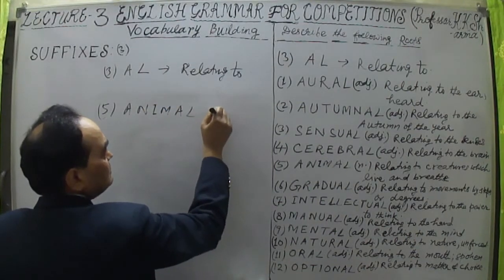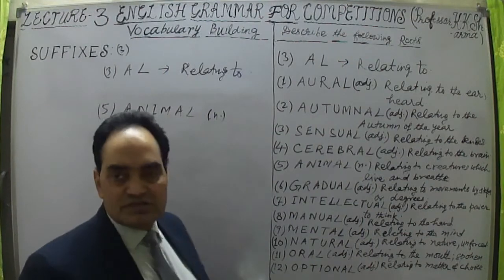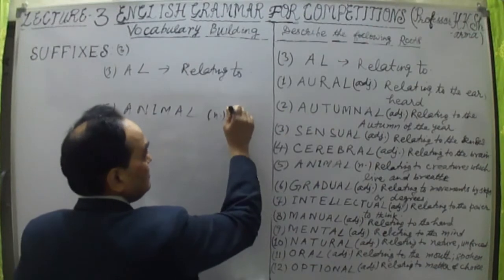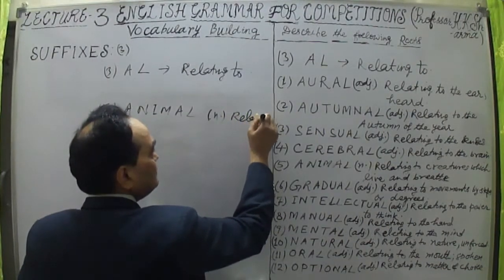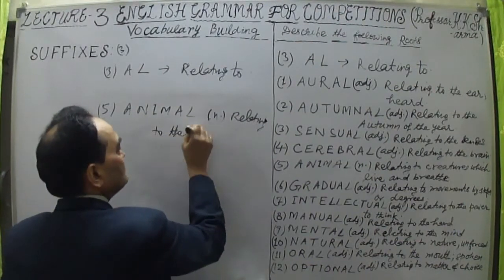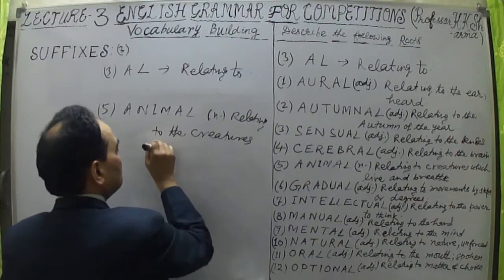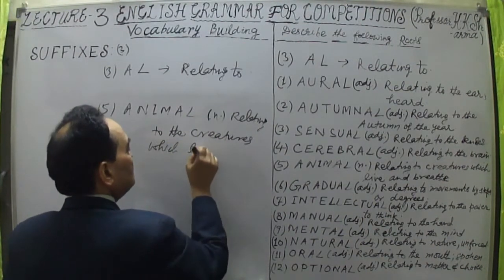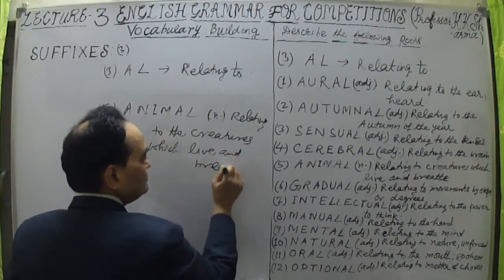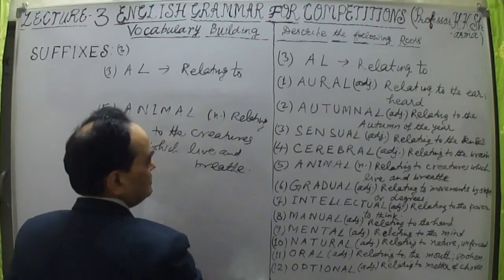Animal. Again, this is a noun here. Only this one exception. But mostly the definition is just like an adjective. How? Relating to the creatures which live and breathe. B-R-E-A-T-H-E. Which live and breathe. Alright, so this is how.